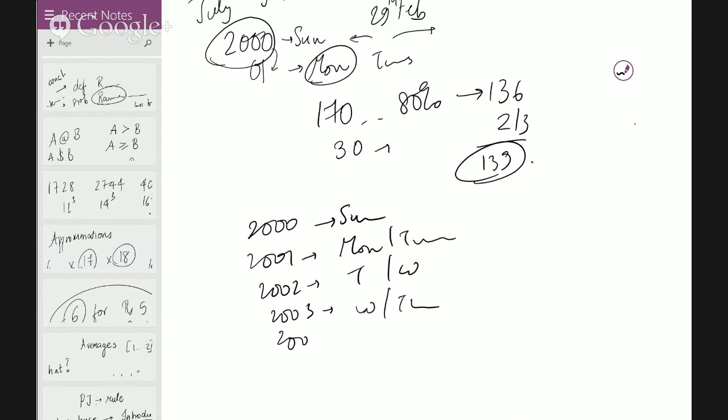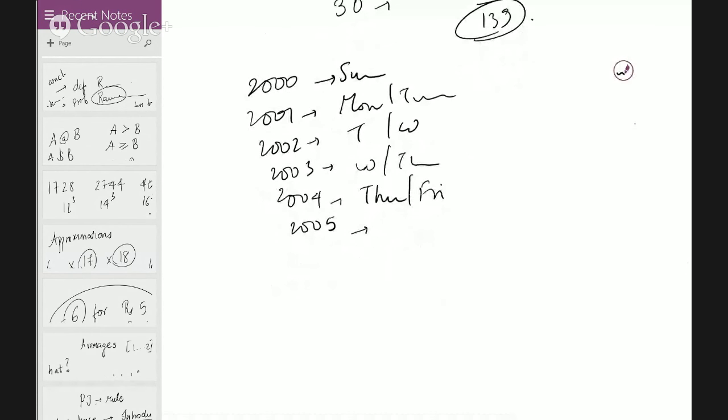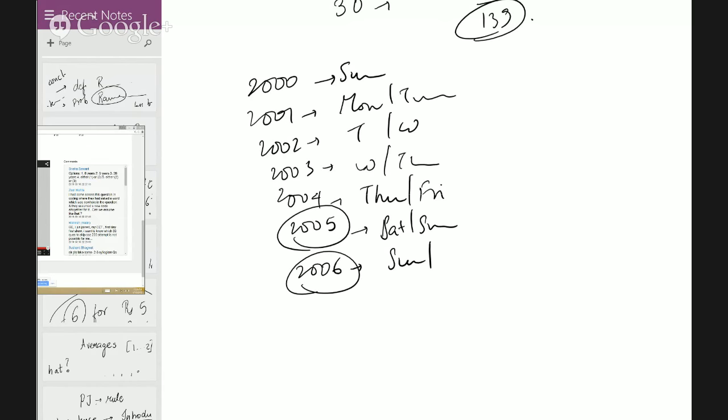2004 is going to be either a Thursday or a Friday. 2005, because 2004 is a leap year, I'll just take it plus 1, and because anyway you're going to cross it, you're going to go either to a Saturday or a Sunday. And 2006 is going to be either a Sunday or a Monday. So precisely after 5 years and after 6 years, it's either 1 or 2.